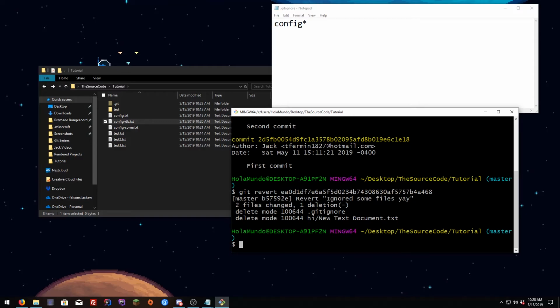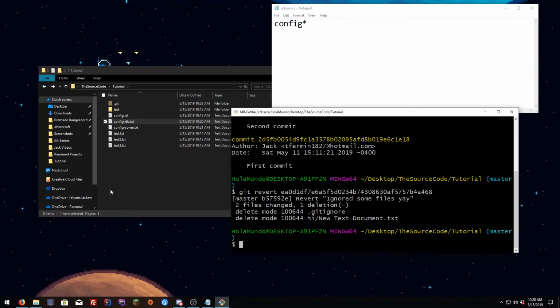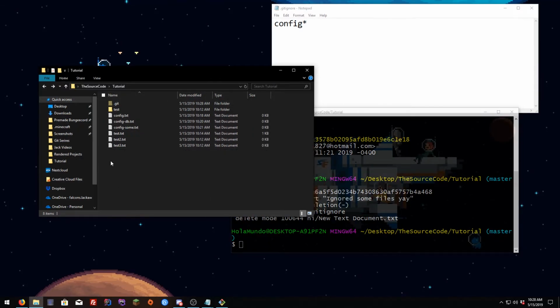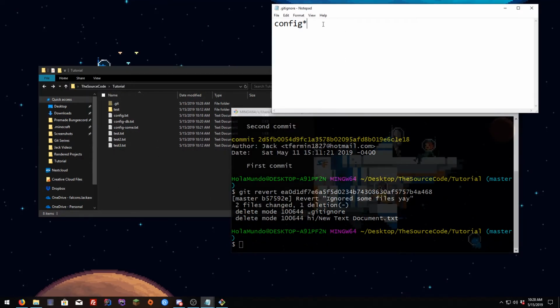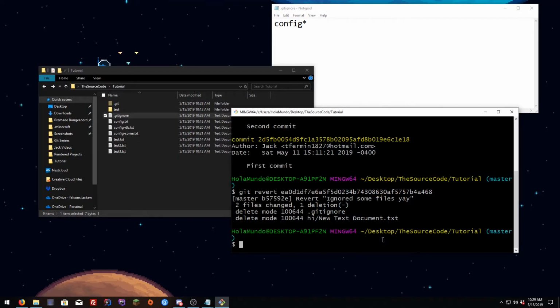And you're gonna see that this got reverted, and the git ignore file is not there anymore. It's shown here because that's how Notepad works. If I close it, it's gonna close, and if I save it, it's gonna get saved here, and you see that it appeared magically. So let me show you one more time how this works.